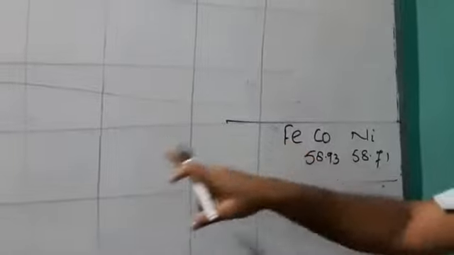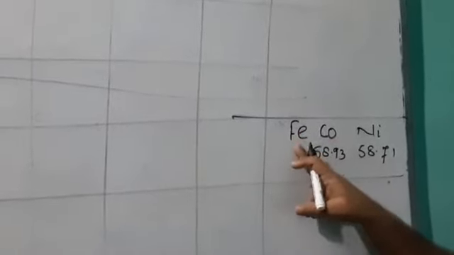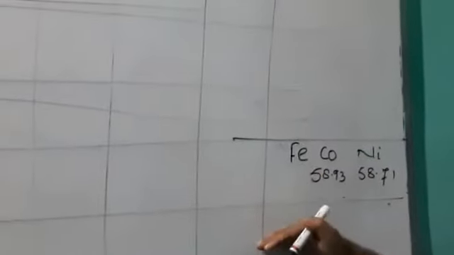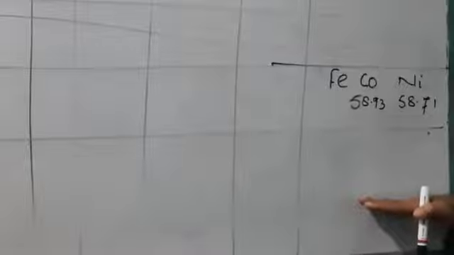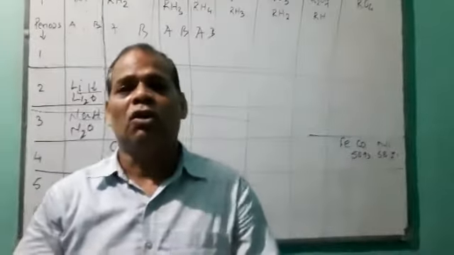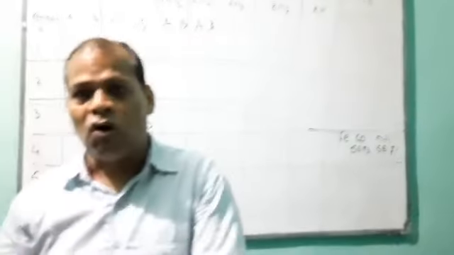In the 4th period, iron, cobalt, nickel. Similarly, in the 5th period, ruthenium, rhodium, palladium. In the 6th period, osmium, iridium, platinum. So in this way, he tried to arrange all the known elements.